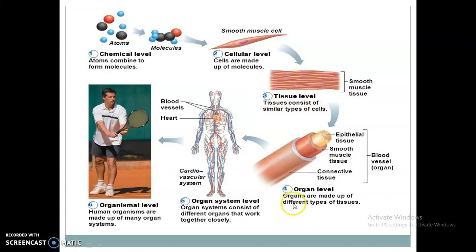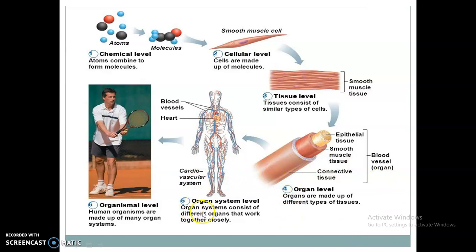In the fourth level, the organs are made up of different types of tissue. You can see here the epithelial tissue, smooth muscle tissue, and connective tissue. These three tissues come together in one form, that is the organ level. An organ is a structure composed of two or more tissue types that perform specific functions.